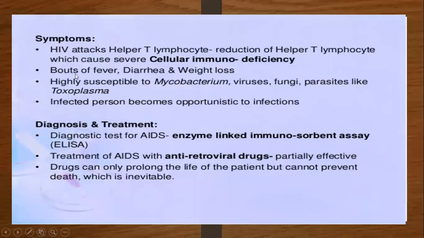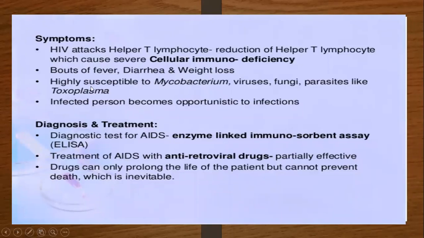The second one is a bout of fever, diarrhea, and weight loss. Fever may take place sometimes, and sometimes not, but diarrhea and weight loss are there. So the person with HIV infection has continuous weight loss.